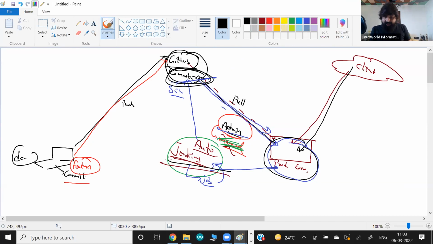Okay, we can tell Jenkins to run the job every 1 hour, 1 second, 2 seconds, 5 seconds, 10 minutes. So every 10 minutes Jenkins will go and see if something changed. If something changed, it will download it and put it in the production environment. But Jenkins can't know on its own if something changes in GitHub. Jenkins has no idea. So what I'm talking about,